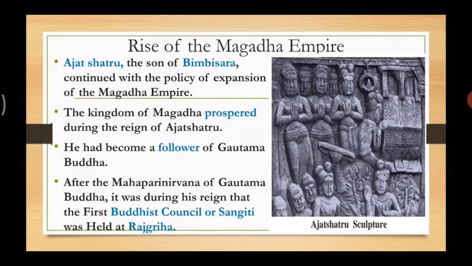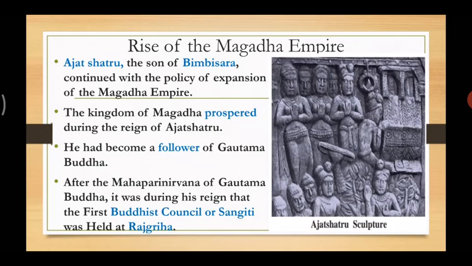That means first Bimbisara was there, then Ajatashatru also joined in expanding the empire. Okay, and that is why the kingdom of Magadha prospered during the reign of Ajatashatru. That means when Ajatashatru had taken over this empire, this empire started prospering. Ajatashatru had also become a follower of Gautam Buddha, and he successfully conquered many republics of the East.